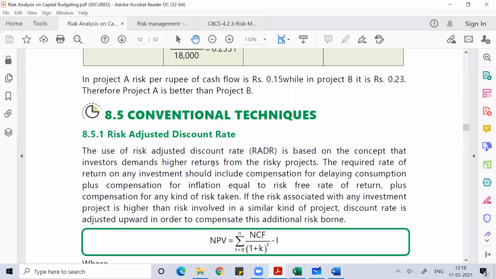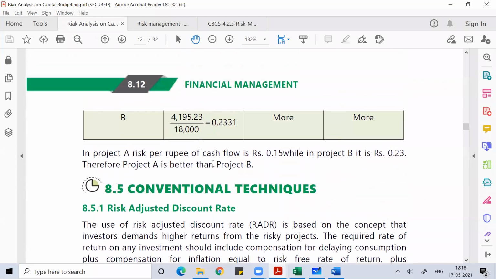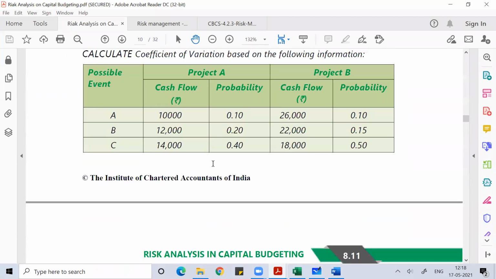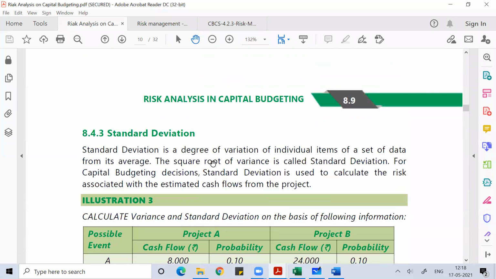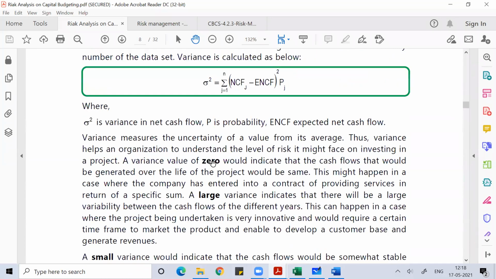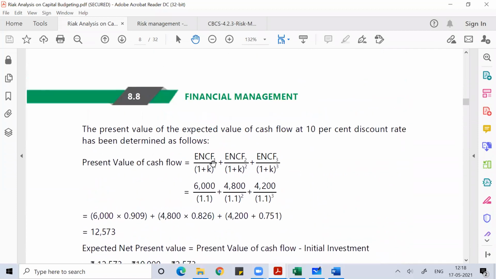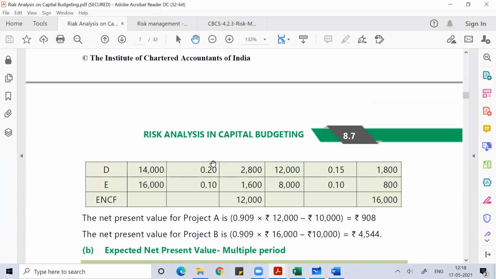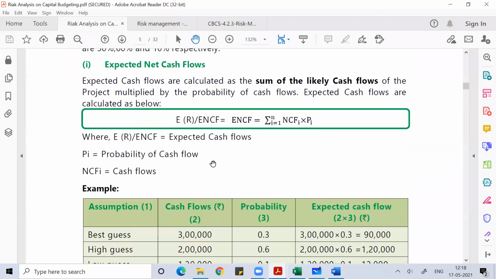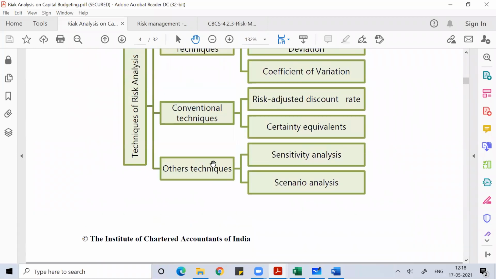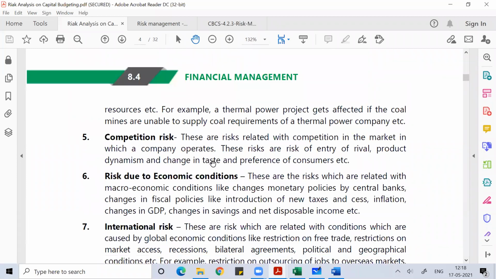We discussed a lot of risk parameters: project specific risk, company specific risk, competitor risk, or market risk. Altogether there are a lot of risk parameters, qualitative or quantitative, which can impact our project.